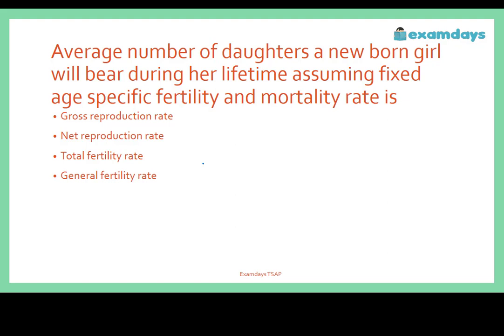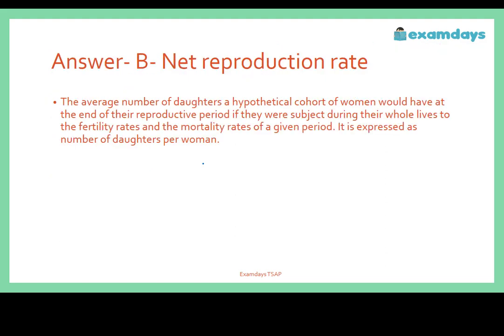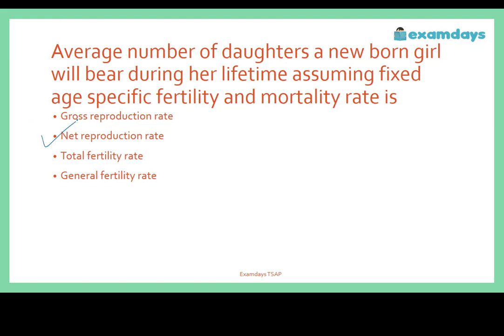A. Gross reproduction rate, B. Net reproduction rate, C. Total fertility rate, D. General fertility rate. So the correct answer is net reproduction rate.